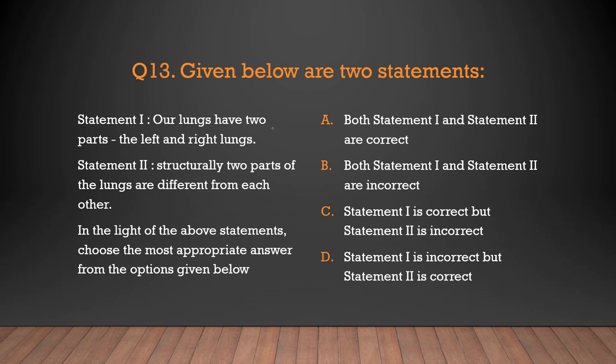Question number 13. Again we have that type of question. Given below are two statements. Statement number 1: Our lungs have two parts, the left and the right. It's absolutely correct. Statement number 2: Structurally, the two parts of the lungs are different from each other. Yes, this is also true. So we can mark that both statements 1 and 2 are correct. So option number A is the correct answer for question number 13.